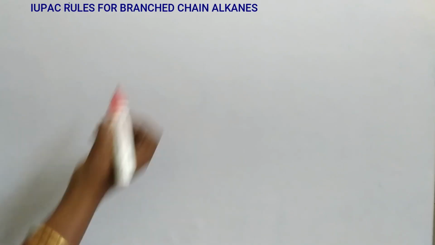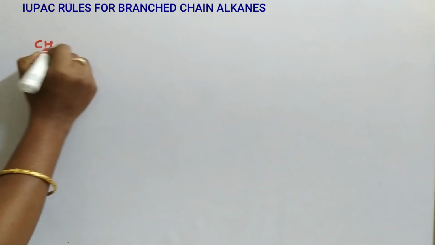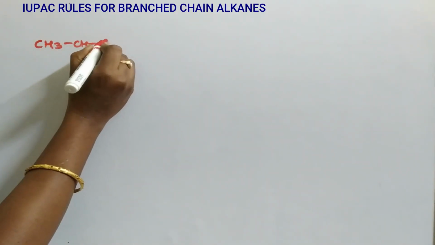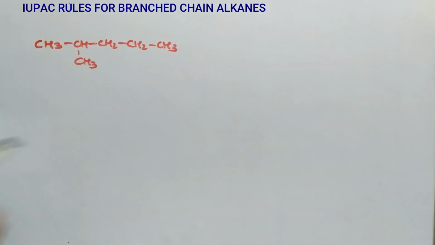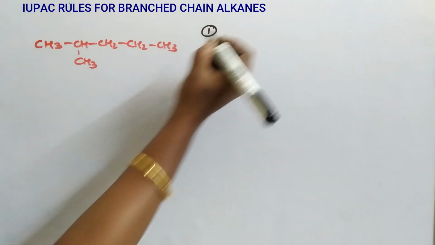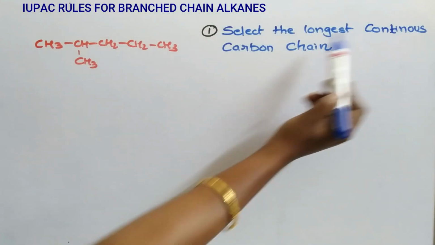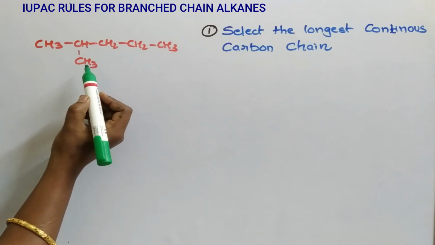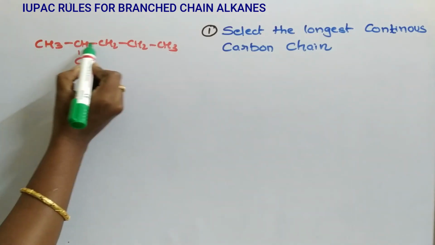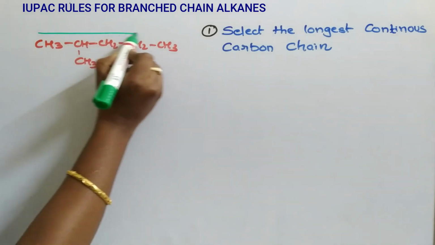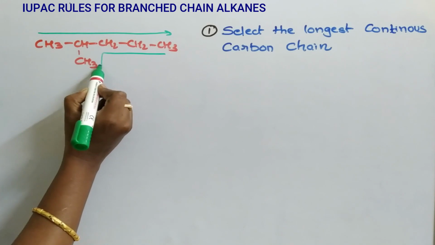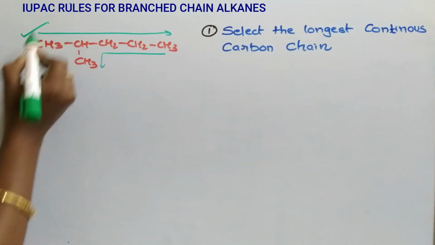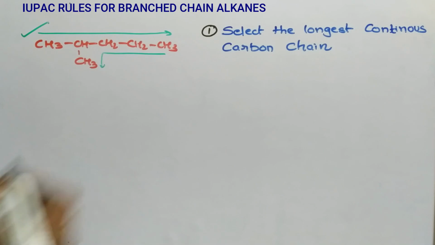Let us discuss the rules for naming branched chain alkanes. For branched chain alkanes, I take this as an example: CH3-CH-CH2-CH2-CH3. First rule: select the longest continuous carbon chain. Coming to the structure, here 1, 2, 3, 4, 5. This is the longest one. And next, 1, 2, 3, 4, 5. Compared to this, it is the longest continuous carbon chain.